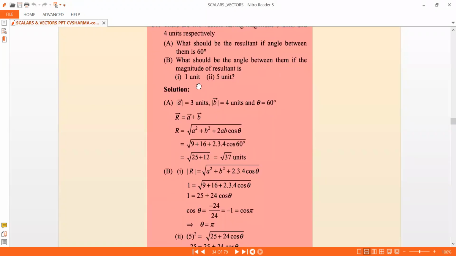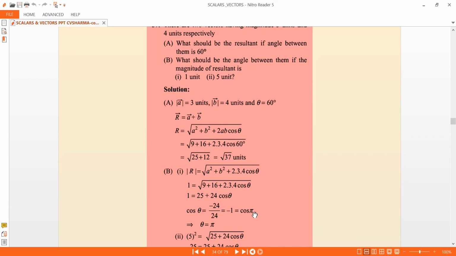They said the resultant value is 1 unit. So R is 1 unit, the modulus of the resultant. So 1 is square root of a square plus b square plus 2 into 3 into 4 cos theta, that is a square is 9, b square is 16. Then squaring on both sides, you get 1 equals 25 plus 24 cos theta. So cos theta is negative of 24 by 24, which is minus 1.